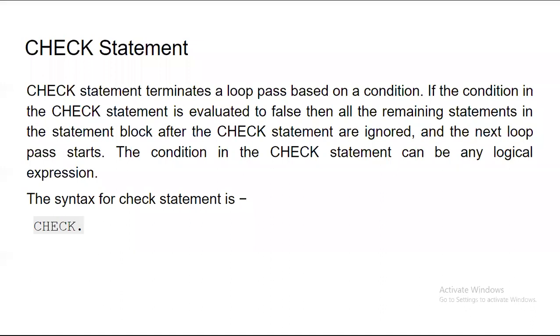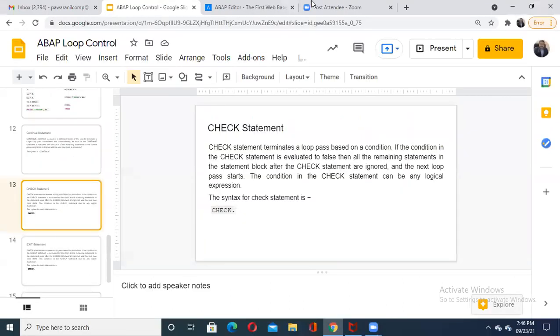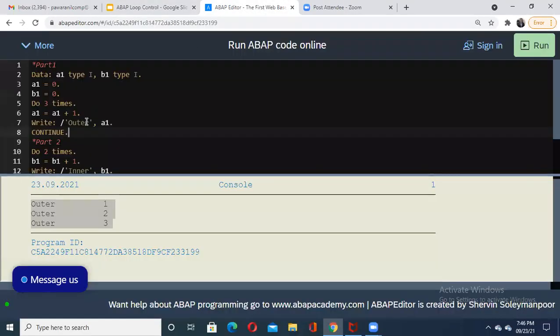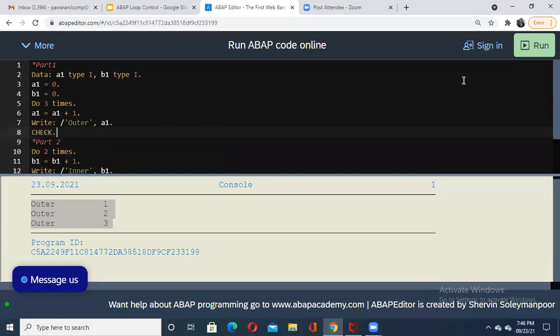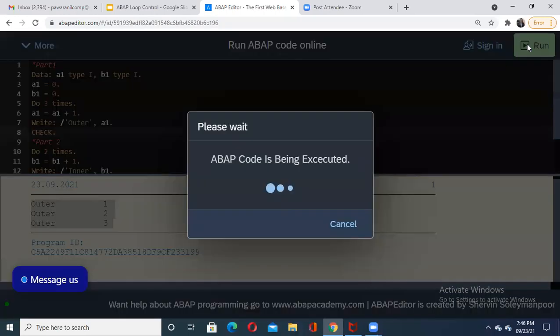You can see the syntax again, it is a single statement as we have seen for continue, like check and dot. You can write a condition inside it even. So when we want to use this one, and if you see the example here, instead of this continue, if I put here check, but we have to give some condition. Suppose I'm just writing check and dot. Let us see what happened. Check dot, and then I execute it.